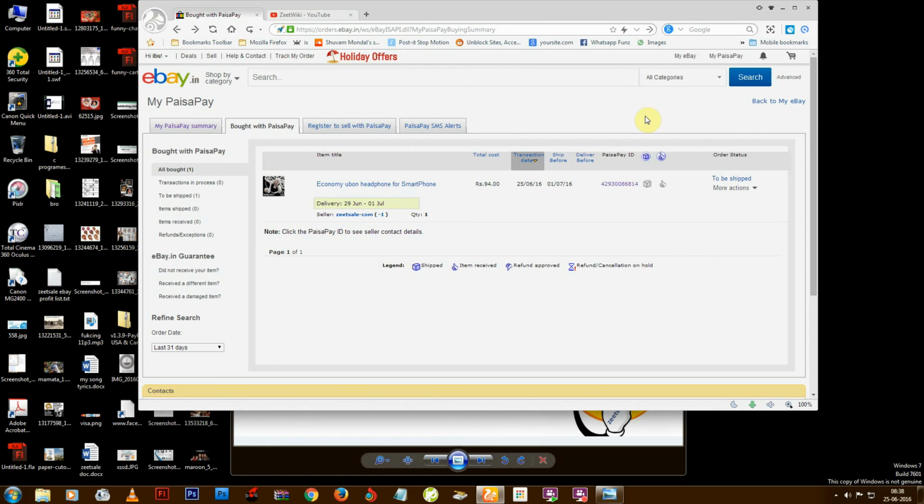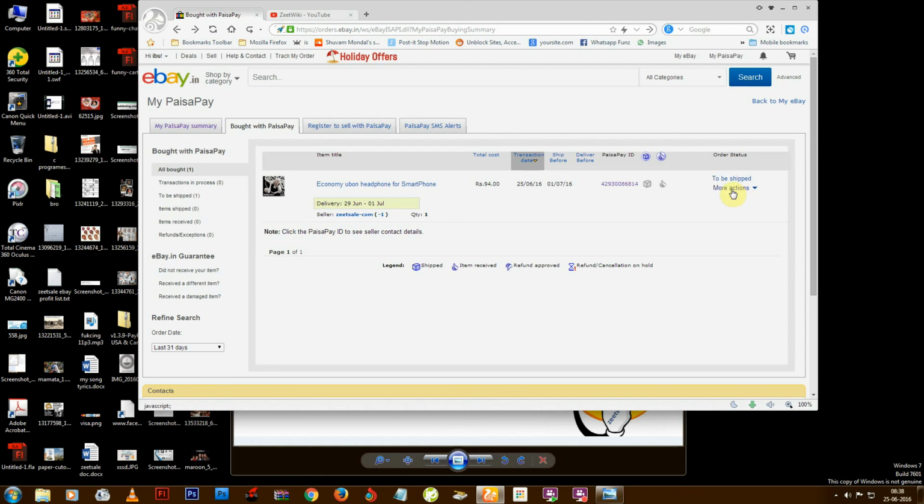Here you can see the option Delivery before. If the item is shipped, then a date will be shown here. For example, say the date is 10th July. Then you don't receive that item, and after 10 July, maybe 11th July or 12th July,